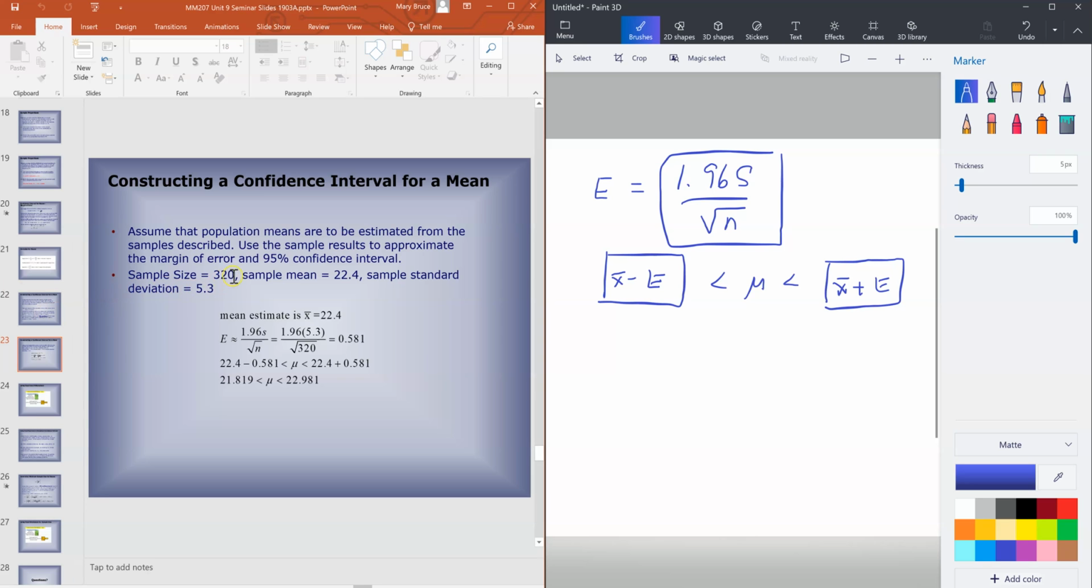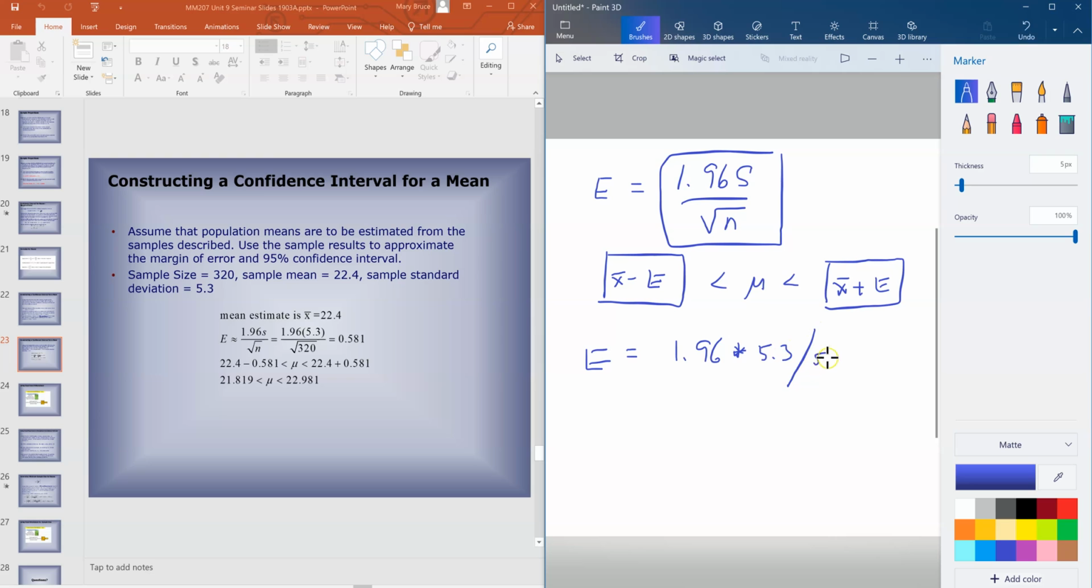They will give you the sample size. In this case, it's 320. The sample mean, 22.4 in this case, and the sample standard deviation. So if I were going to do this by hand, to calculate the margin of error, which is what you need to do first, I would do 1.96 times the standard deviation, which is the 5.3. Don't get your numbers mixed up.